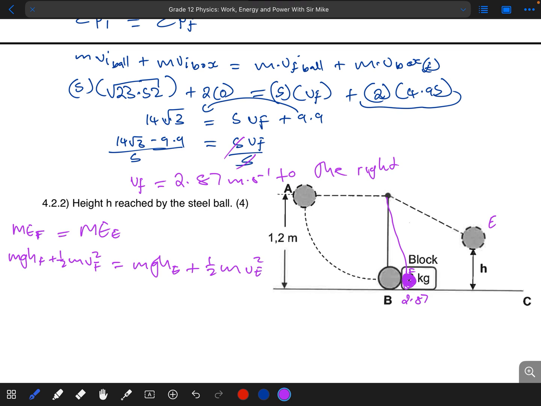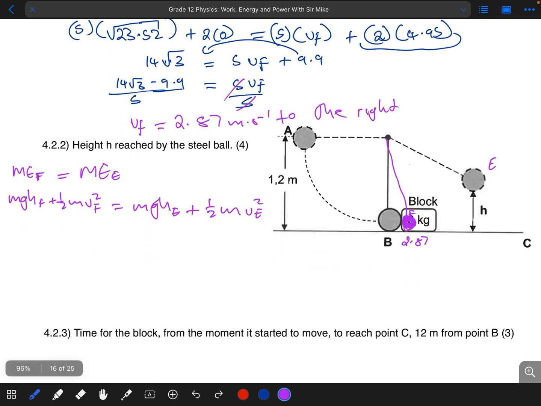So when that steel ball reaches that point H, it will simply have a speed of 0 there. So what we are simply going to do is substitute our values. Again, you notice that this is actually going to give us 0.